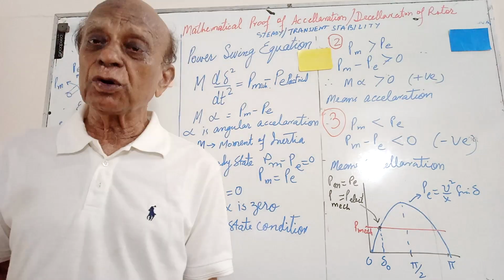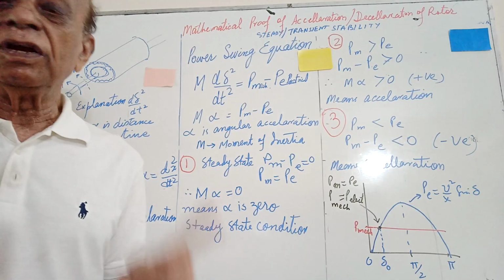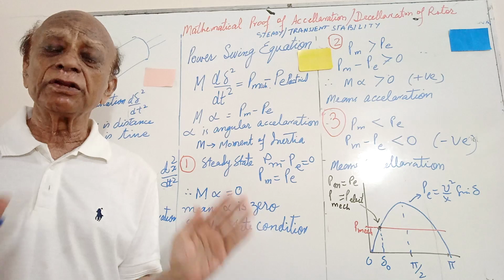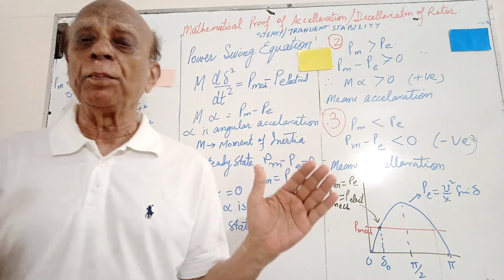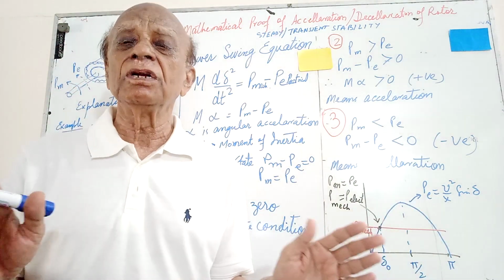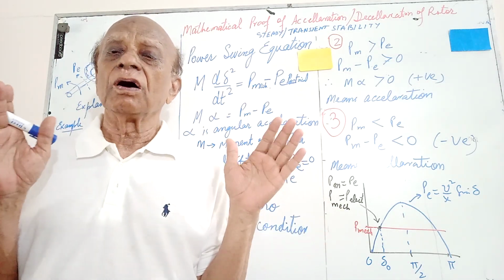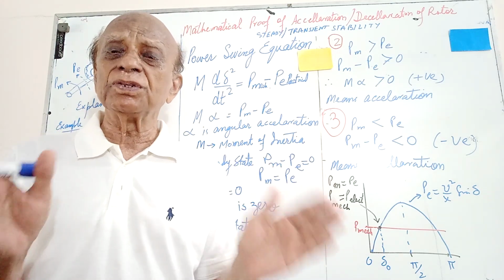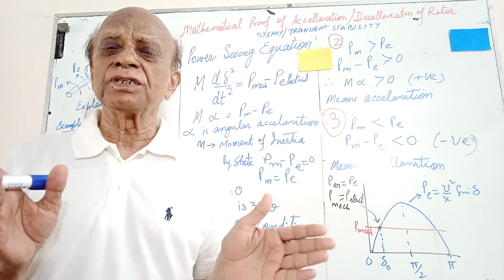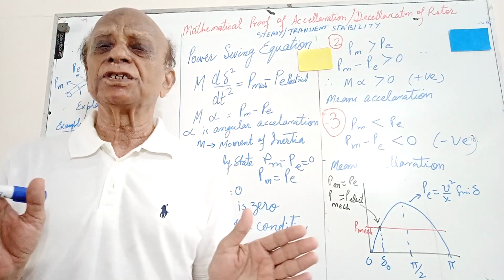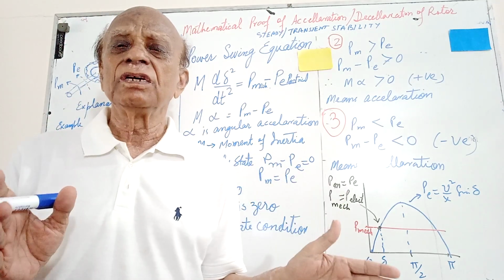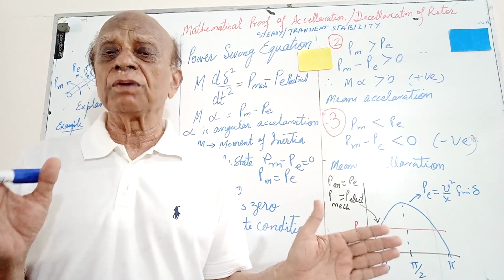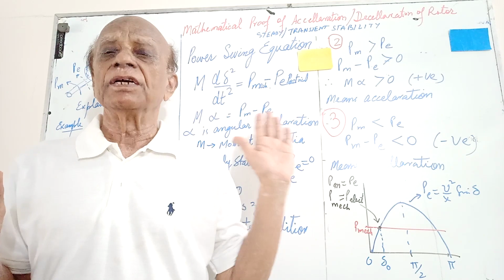Now this power swing equation is related to steady state stability and to transient state stability. Also we had discussed this phenomenon of acceleration and deceleration when we were discussing the power swing with reference to the distance relay. So whether studying the distance relay, transient state stability or steady state stability, for all these phenomena, characteristics or behavior of the power system, this equation is essential to know.